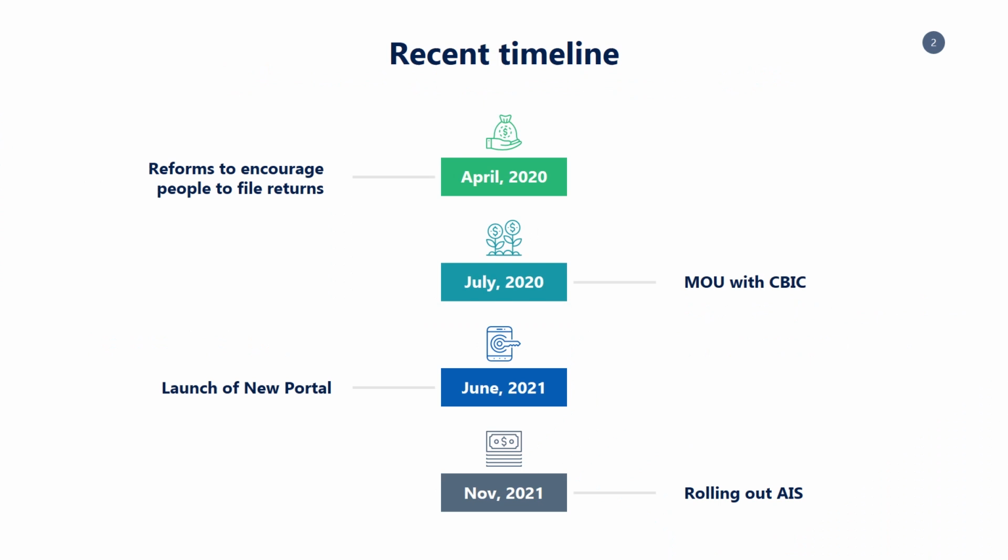The government in the month of April 2020 brought new reforms to encourage the people to file their returns. In the month of July 2020, the CBDT entered an MOU with CBIC for sharing information. In the month of June 2021, a new income tax portal was launched. Thereafter, in the month of November 2021, AIS was rolled out.